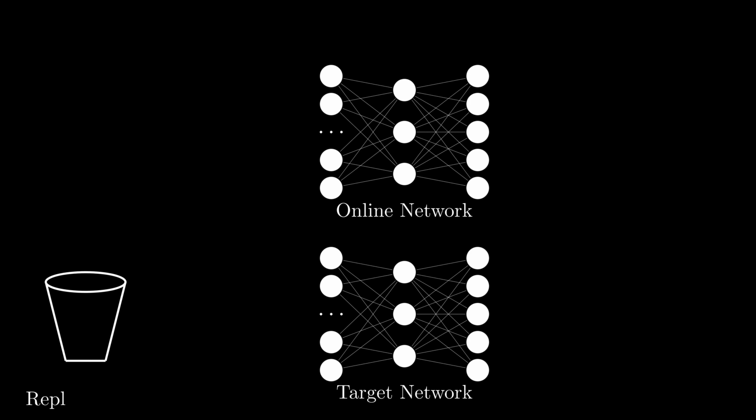To train the online network, we sample the replay buffer to get a random tuple containing a state, action, reward, next state, and done flag.